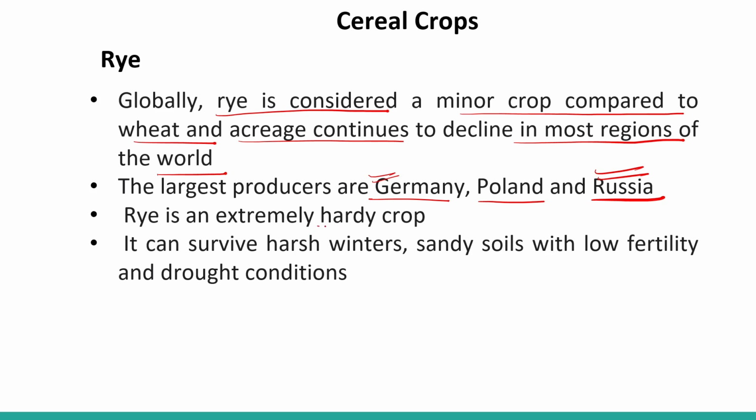Rye is an extremely hardy crop. It can survive in harsh winters, sandy soil and low fertility and drought conditions. So they require less care. They can grow in extreme conditions, that is harsh winter, sandy soil, low fertility. If the soil has low fertility, then also this can be grown, and even in drought conditions.